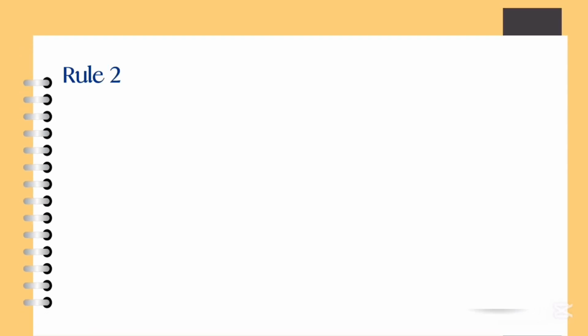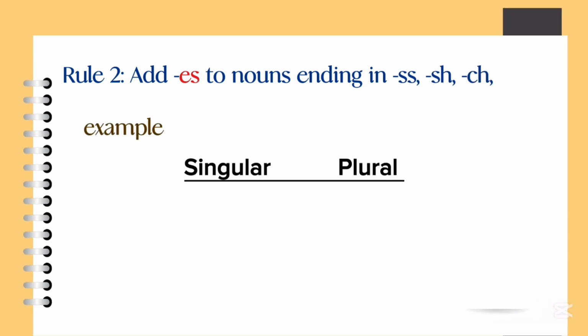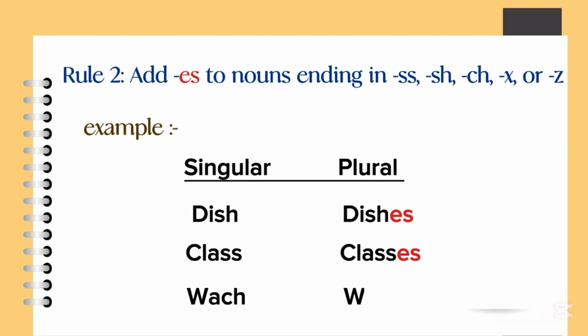Rule 2. Add es to nouns ending in ss, sh, ch, x, or z. Example: dish, dishes, class, classes, watch, watches.